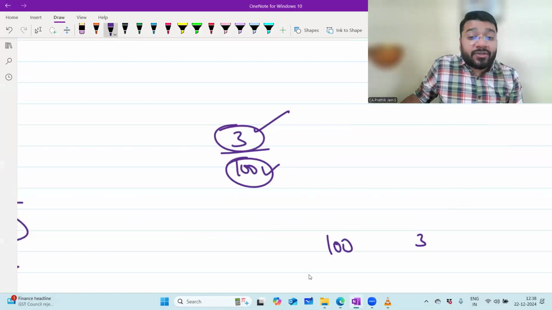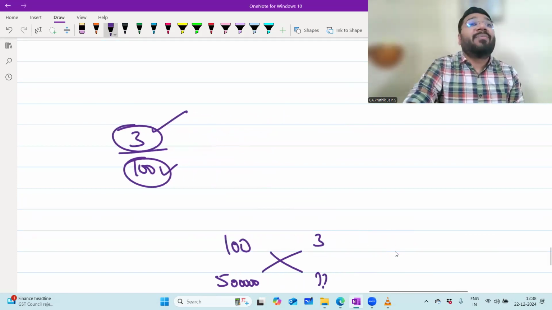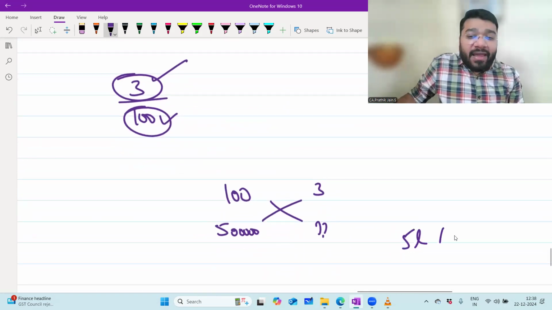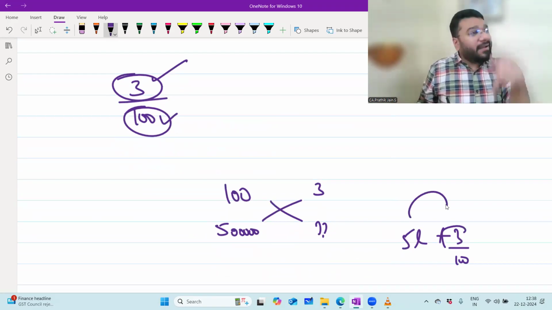Now, actual net sales is how much? 5 lakh. When my net sales is 5 lakh, what is the proportionate commission? Cross multiply: 5 lakh into 3 by 100. That is how this formula of 5 lakh into 3 by 100 came.